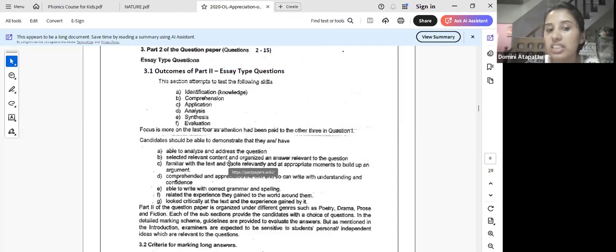Is the content relevant to the text? No. So however good you write the answer, it's not going to matter because it's not relevant. And your answer needs to be organized. To achieve this organization is why I'm asking you to create drafts. When you create a draft, you are able to write organized answers easily because you have your points stated.